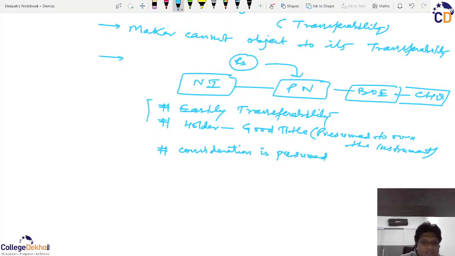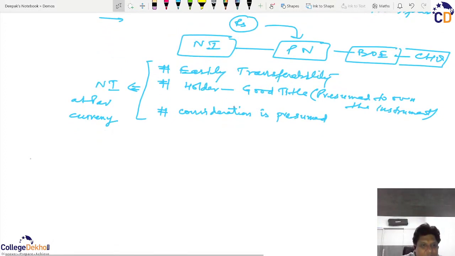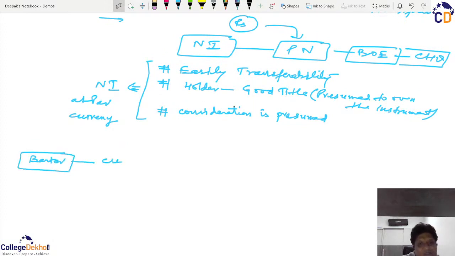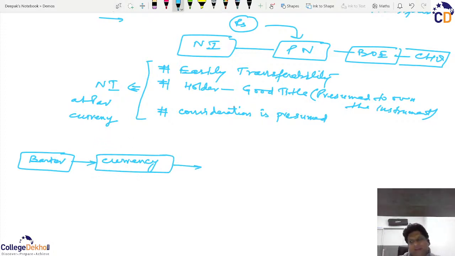And all these three things make a negotiable instrument at par with the currency. So what is actually happening is that because of the short-sightedness of the barter system, we moved on to currency. But sometimes it can happen that you have the strength but you don't have the cash at the moment, meaning you can pay but at the moment you don't have that cash.